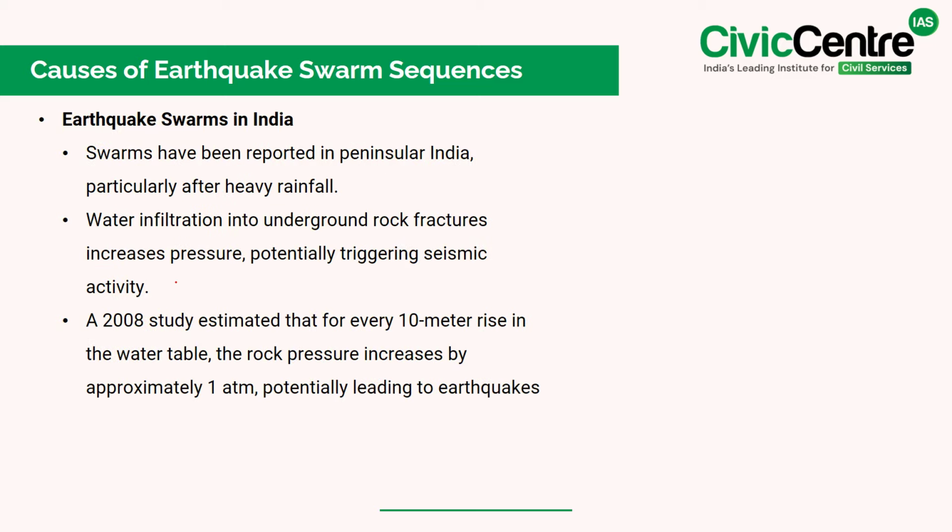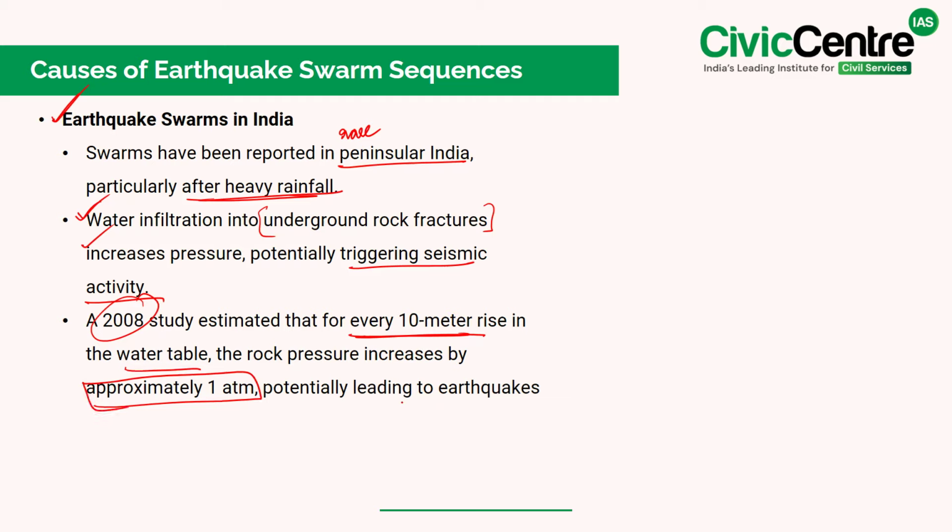And now, let's talk about the earthquake swarms in India. Well, major earthquakes are rare in peninsular India. Swarms have been reported after heavy rainfall, and this happens when the water infiltrates underground cracked rock fractures, increasing the pressure and triggering seismic activity. A 2008 study estimated that for every 10-meter rise in water table, the rock pressure increases by approximately 1 atmosphere, which can potentially cause earthquakes.